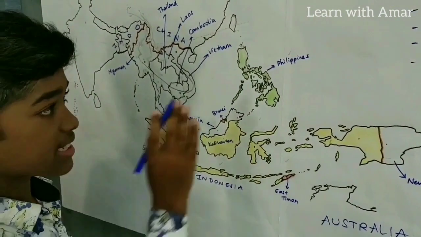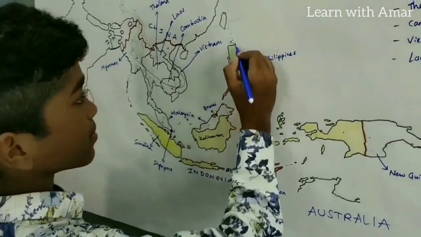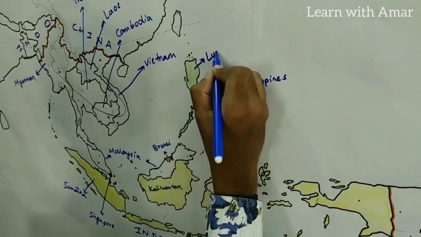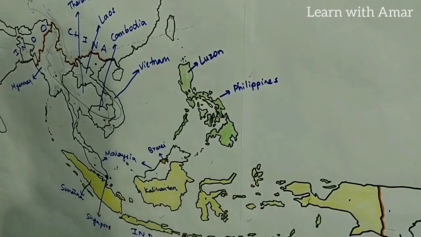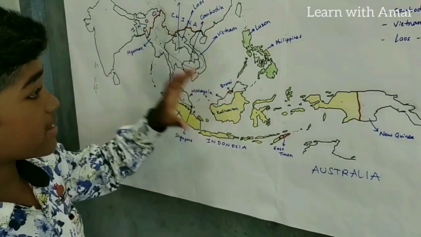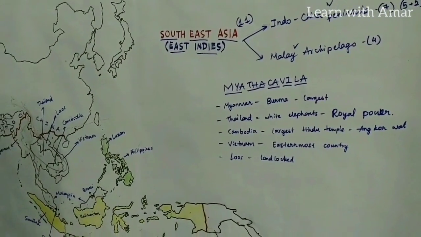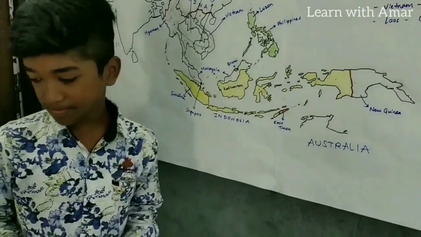And among the 7,000 islands, what is the largest one? It is Luzon. This is Luzon Island. This is the largest island in Philippines. And right, so we have completed the countries on Malay archipelago too. So now let's discuss about the capital cities.